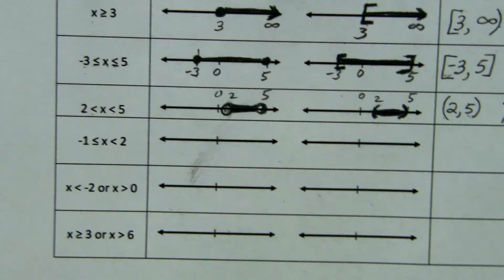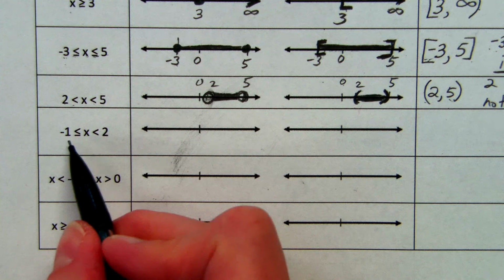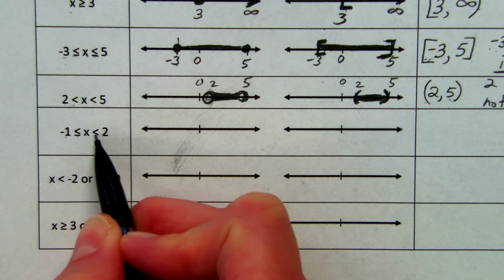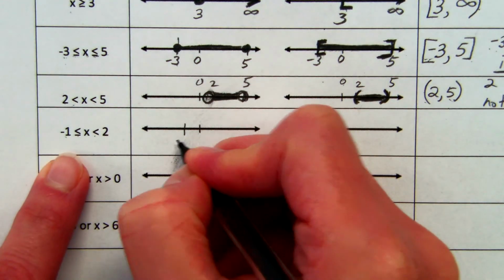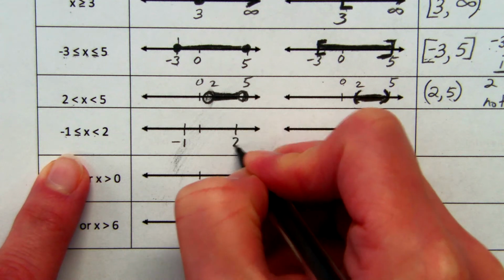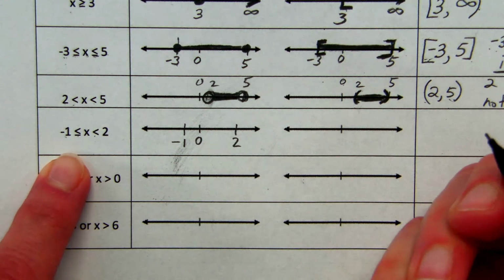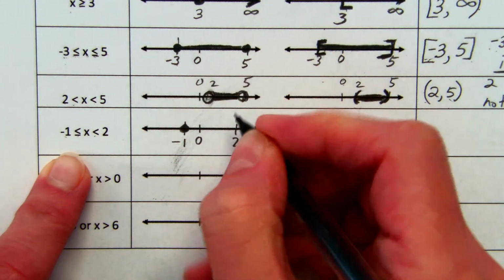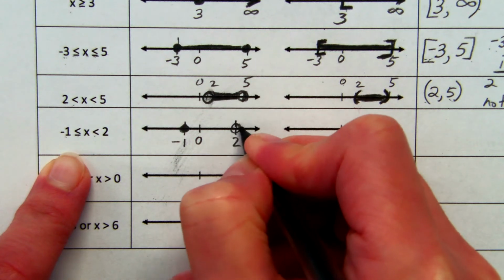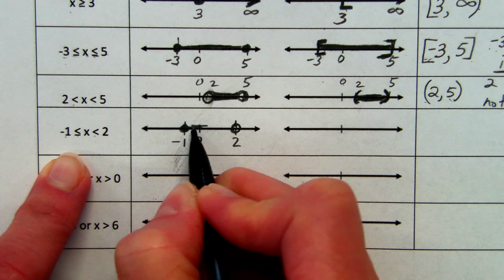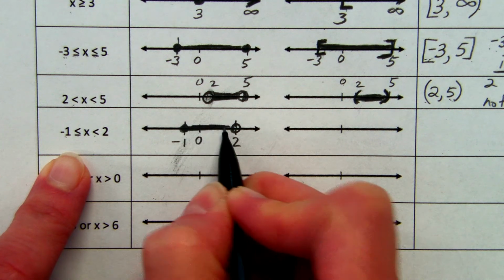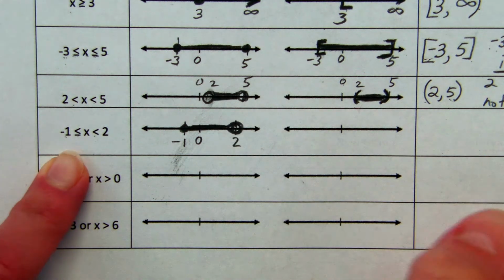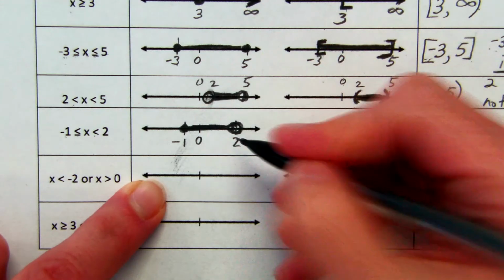So let's go down to the next one. We're almost done. So on this one I have a mixture. On the side with the -1, there's an equal to bar. On the side with the 2, there's not. So if I put -1 over here, and let's just say 2 is over here, and I have 0 right about there. With our old notation, we would have filled in the point at -1, but left the point at 2 open, not filled in. And then we would have done the space in between. So this is supposed to look not filled in. It's hard to do with that little line through there for the 2.